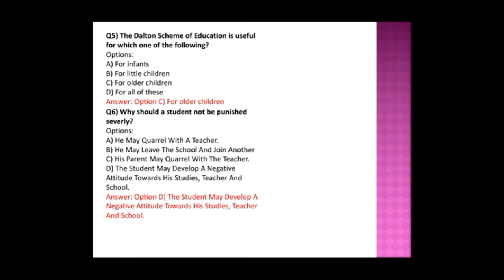So that's the answer here. D is the answer. The quarrel with the teacher may happen, and their parents also may quarrel with the teacher. That may also happen. But most appropriate here is that the student may develop a negative thought in his mind, right? And after that, towards his studies too, whoever that teacher is, whatever subject the teacher teaches, he will develop a negative attitude against it in school. So that is the result of the severe punishment when a teacher gives it. Okay, so D is the answer here.